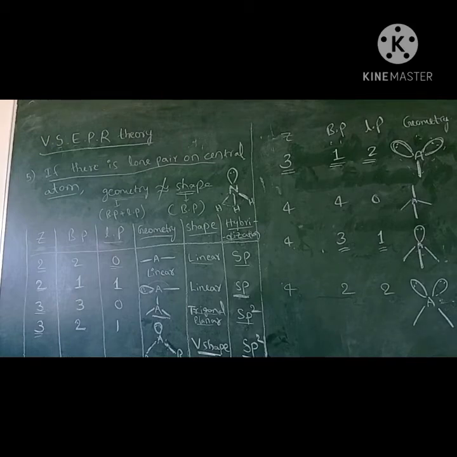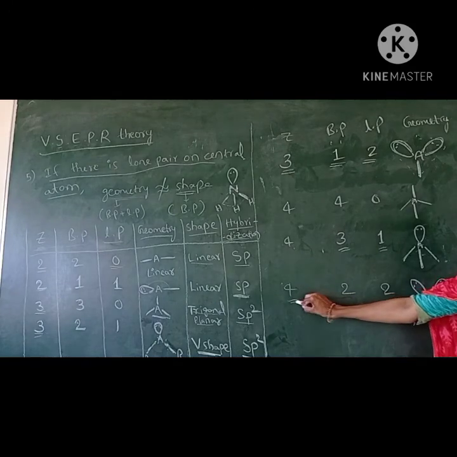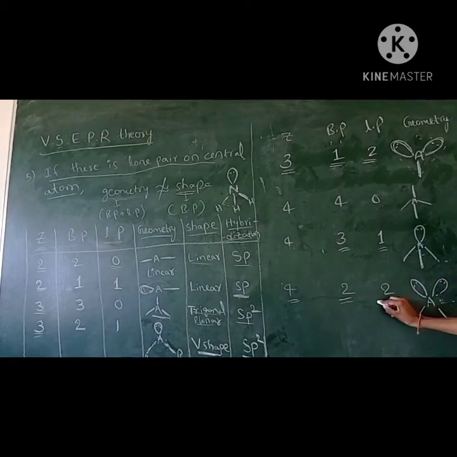Already we have seen that. Next, if the Z value is 4 and 2 bond pairs and 2 lone pairs are there, how are they arranged? The geometry is tetrahedral. But if you consider only the surrounding atoms, suppose 2 B atoms, the shape of the molecule looks like an inverted V. So we call it V shape or angular shape, and the hybridization is sp3.